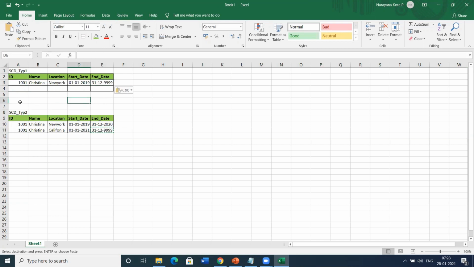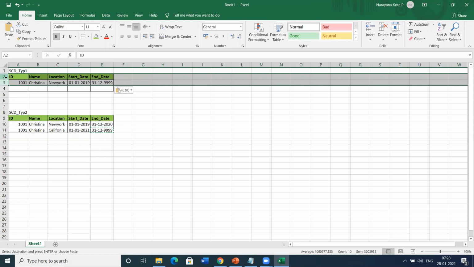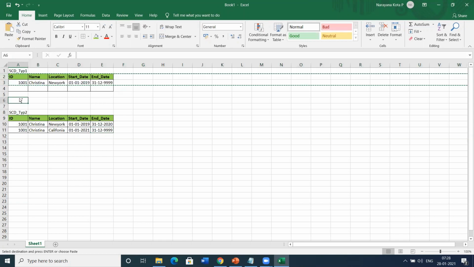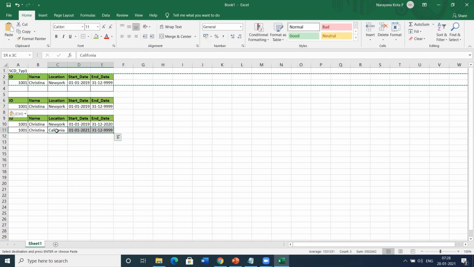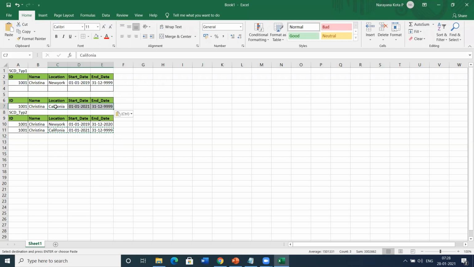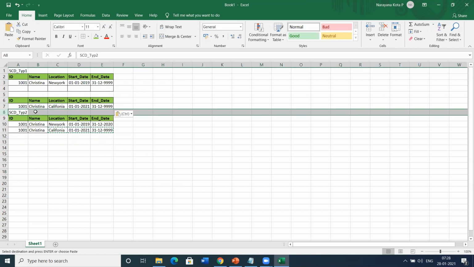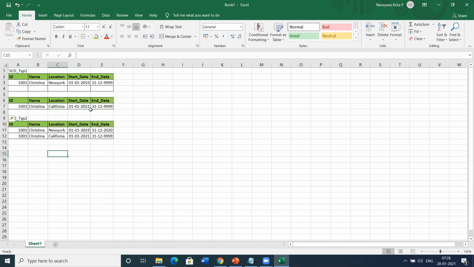And later, after 2 years, she moved to another state. So what will be the latest entry? The recent one. That will become SCD type 1, only the latest one. So here, this is an issue. We are not tracing where she stayed previously. History is not noted.